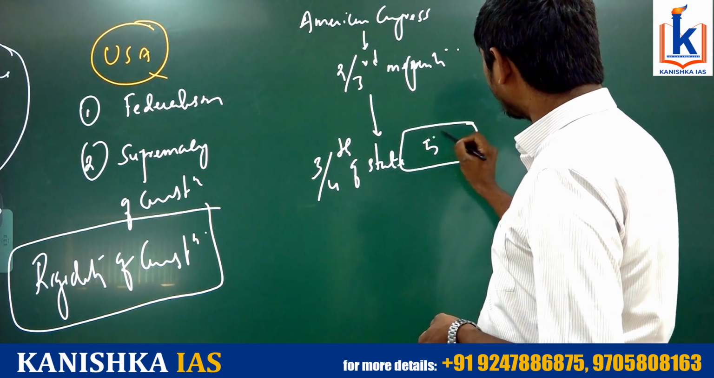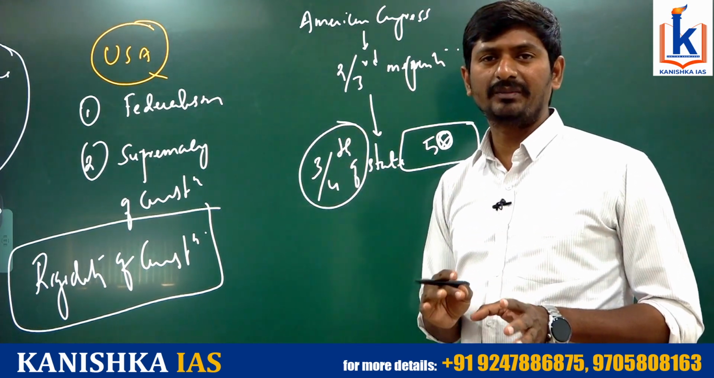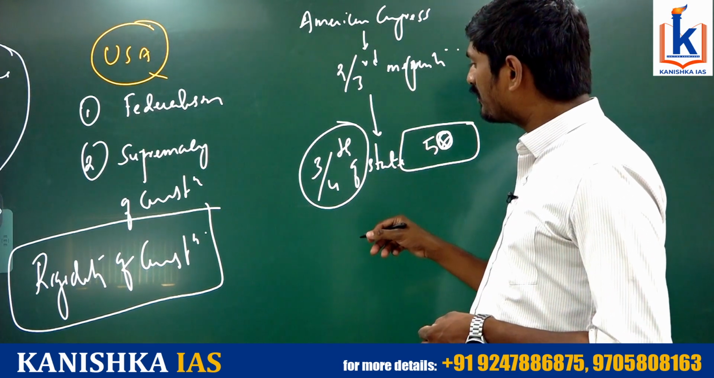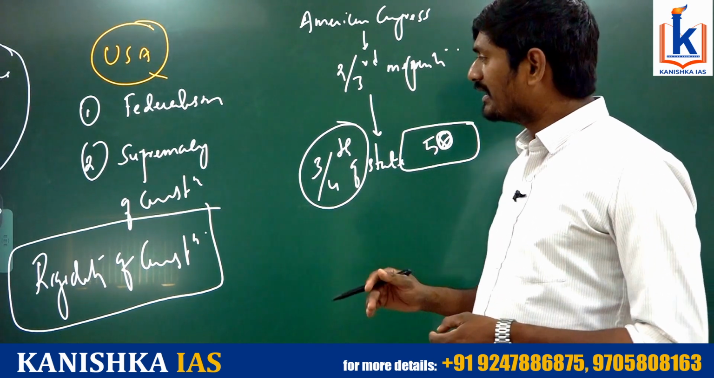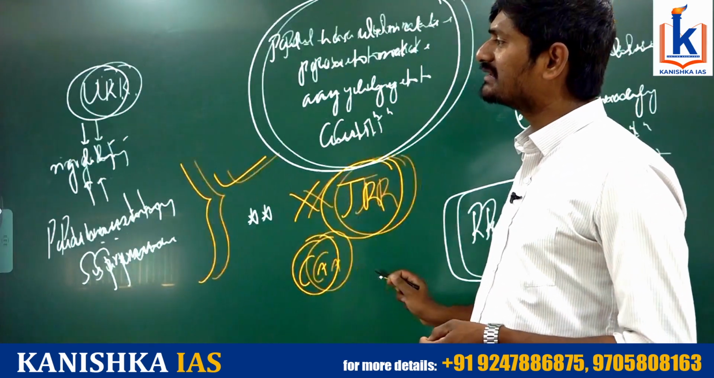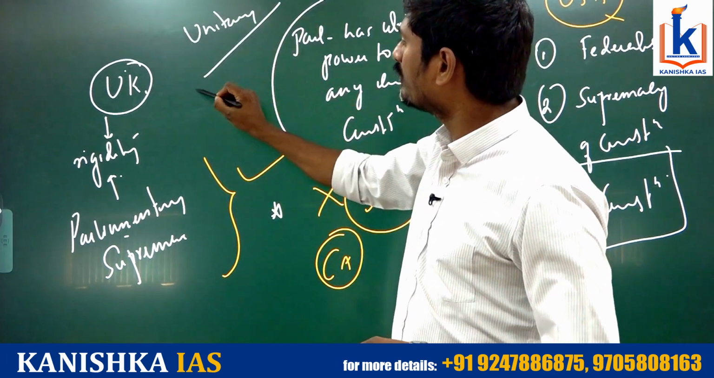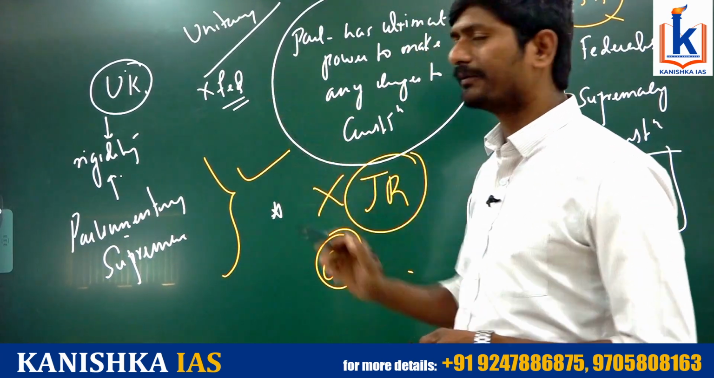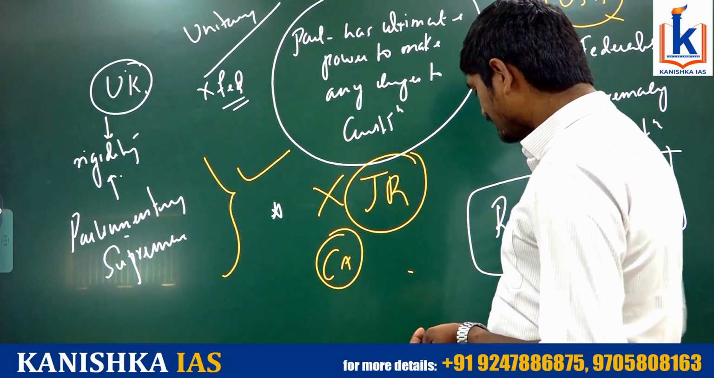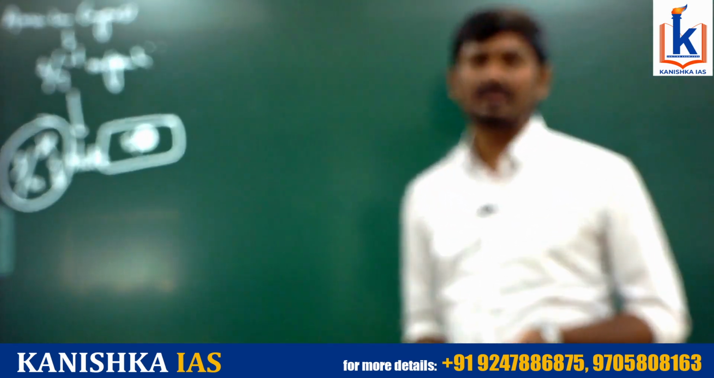Out of 50 states, 3/4 of the states must ratify such an amendment with 2/3 majority, right? So it means every amendment must be ratified by the states, okay? But in the case of the UK, there is no such involvement given to the states, because in the UK there is only a unitary government. There is no federal government, okay? So that's why in the UK you are able to see flexibility given to the constitution. In the USA you are able to see rigidity given to the constitution.